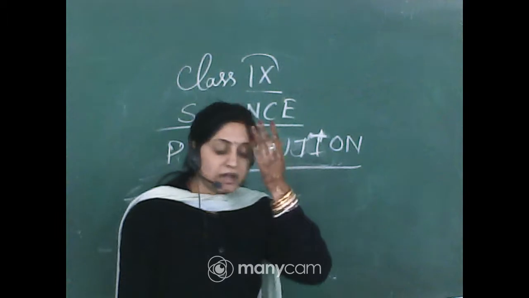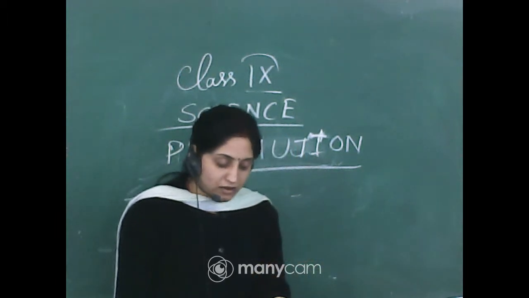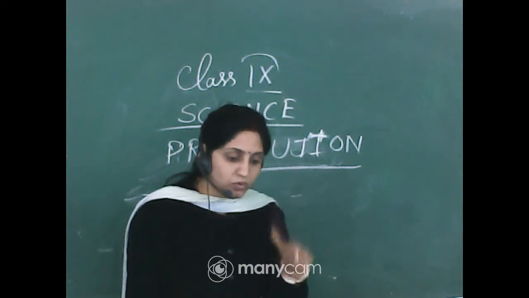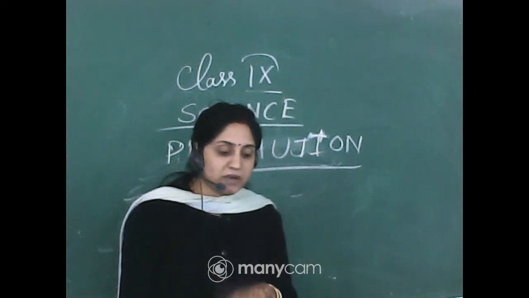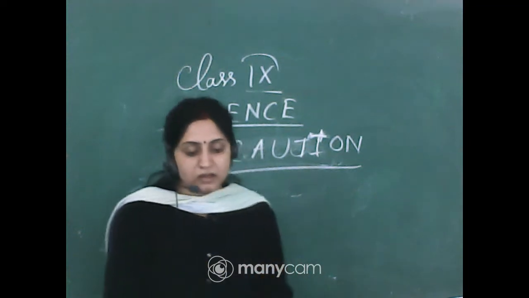It will not be exactly like the picture that you have seen in the book. Try to draw the parts of the diagram from what you have seen, okay?